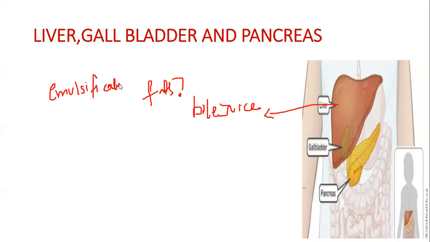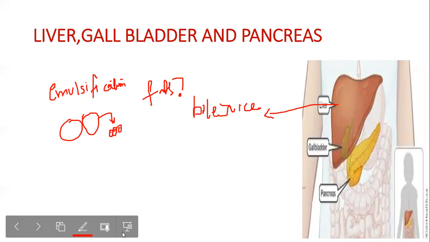Emulsification means breaking down of big fat molecules into small globules. The liver produces bile juice and it helps in emulsification of fat.